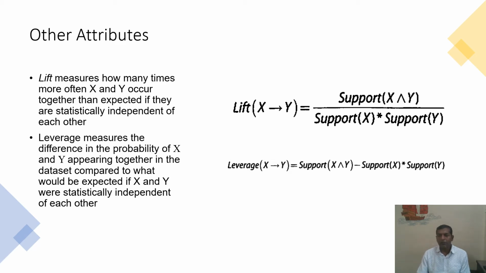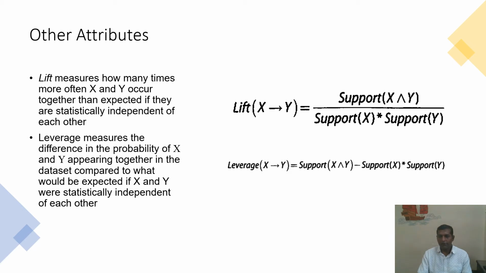Generally X and Y are purchased together, but sometimes X and Y are purchased separately, more than expected if they are statistically independent of each other. When they are separated, how many times are they purchased, and when they are together, how many times are they purchased.